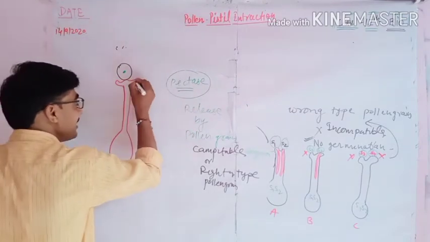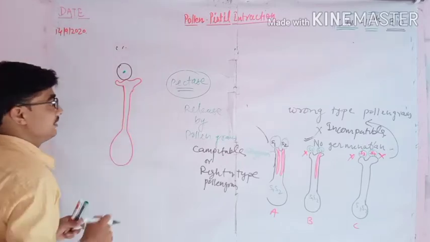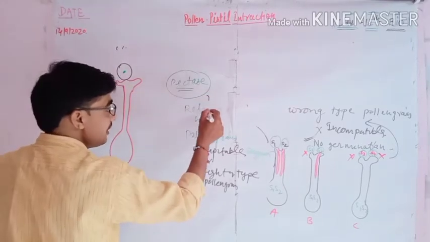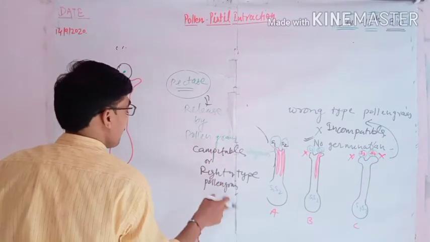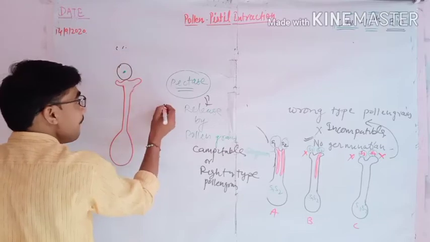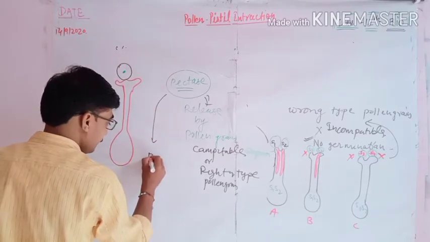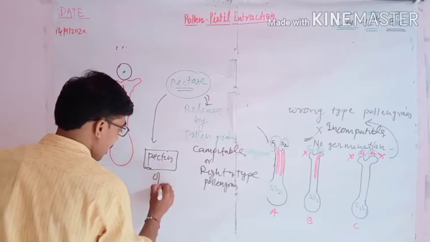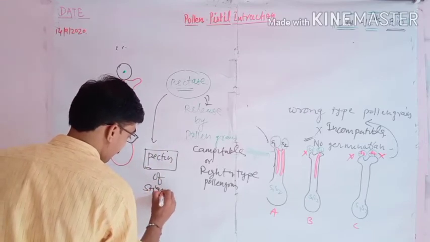This pectinase, which is synthesized and released by the right type or compatible pollen grain, will dissolve the pectin. It will dissolve the pectin of the stigma.